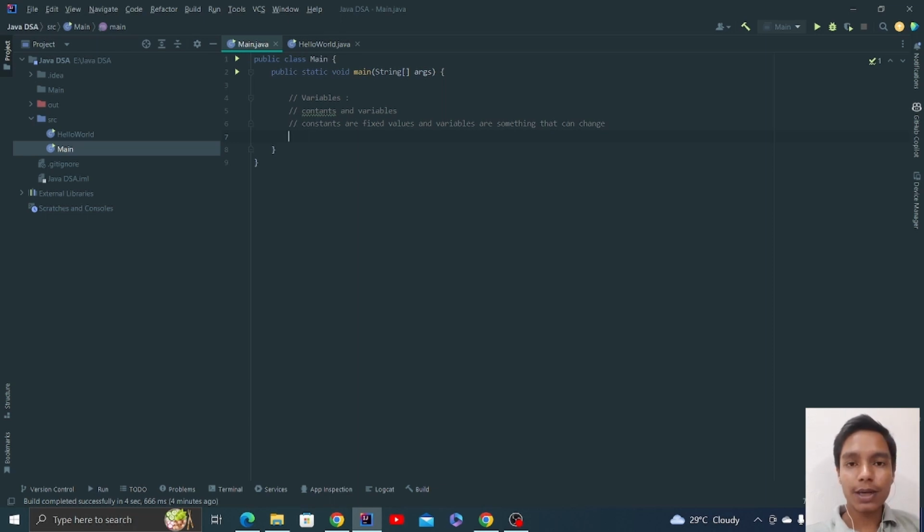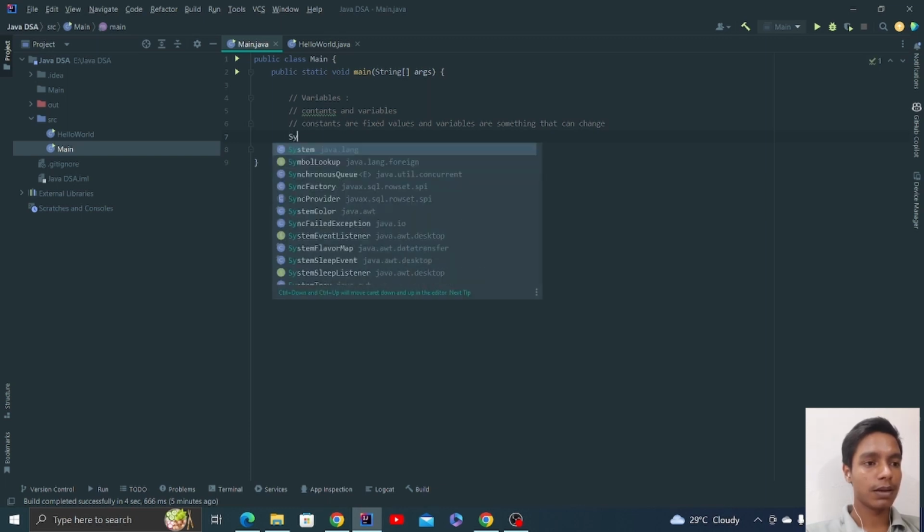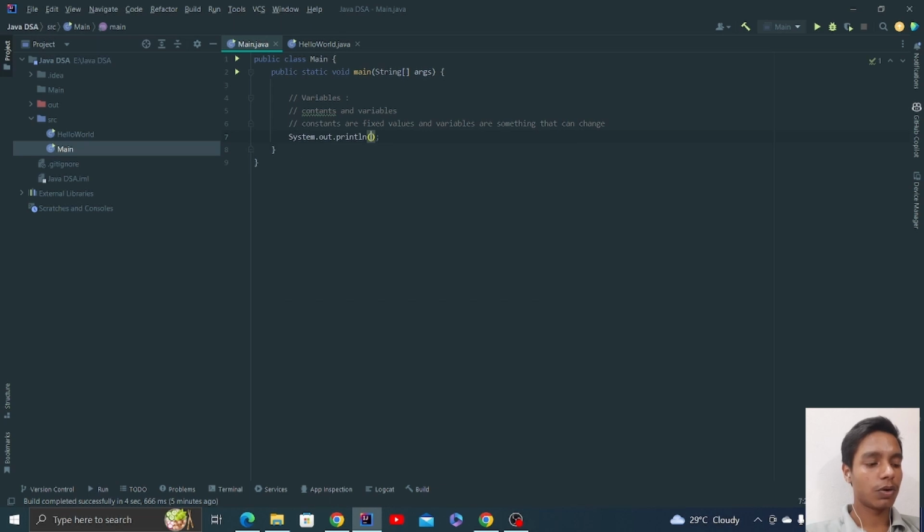Cool. Let me show you how to do it. Okay, how to store a particular value using variables inside the memory, so that you can use it later on. Suppose you want to add 2 numbers. Okay, how would you do it? You can say we have this System.out.println, and we want to print 5 plus 7.